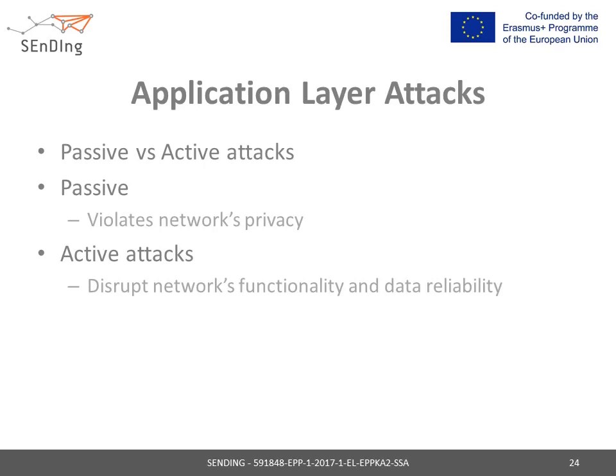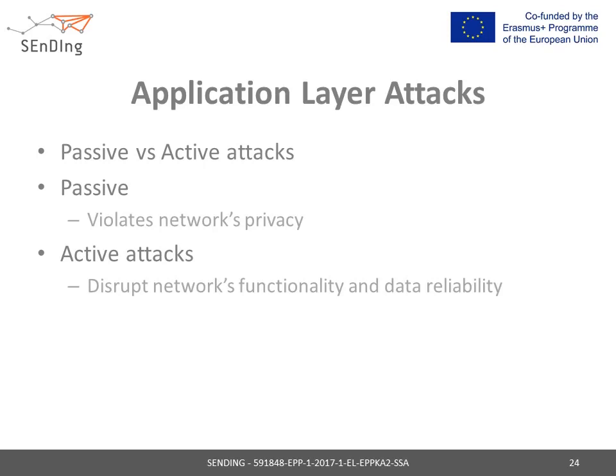At the application layer we have two types of attacks, active and passive. A passive attack does not disrupt the flow of the network or the packets transmitted; instead it violates the network's privacy. The attack's goal is to monitor and eavesdrop on the network in order to gather and steal information. In the IoT, where information is personalized to everyone, such as in smart home applications, the passive attacker invades one's privacy.